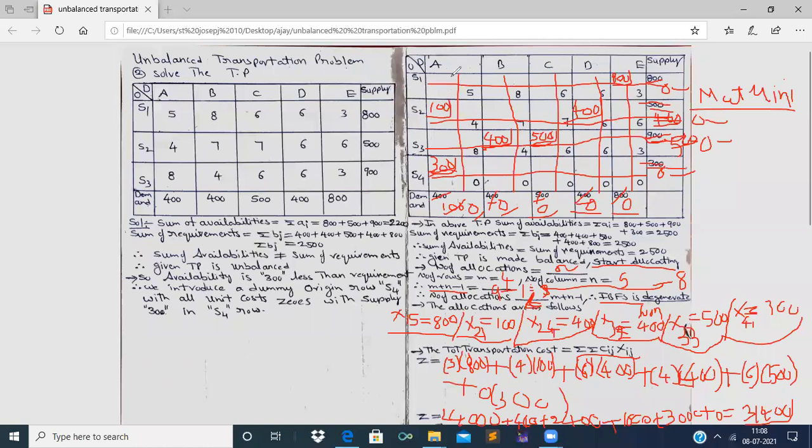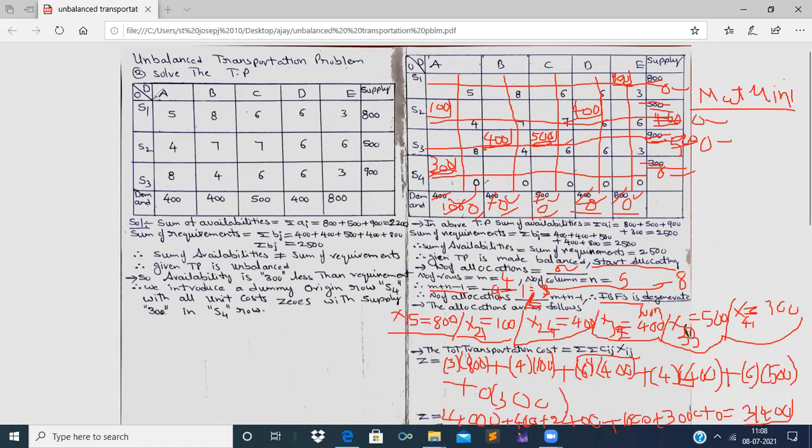Let us go for the column sum of allocations. 100 plus 300 is 400, it is satisfied. 400 allocation, it is satisfied, because 400 is the demand. 500 is allocation and 500 is demand, it is satisfied. 400 is allocated in the fourth column, so 400 is demand, it is also satisfied. 800 is allocation, therefore 800 is demand, it is also satisfied. Therefore, the initial basic solution is obtained.